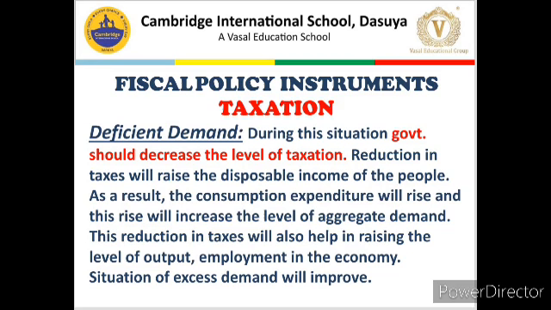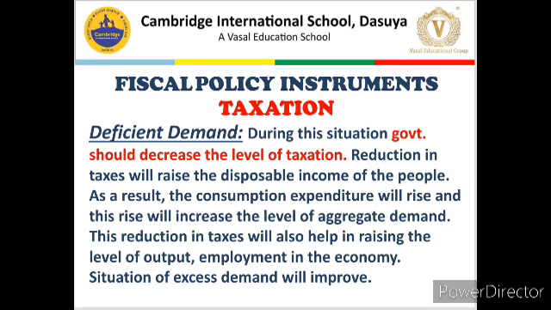So, in the situation of deficient demand, government should do just the opposite of excess demand. Government should reduce the existing rates of taxes, and this reduction in taxes will raise the disposable income of the people. If they now have more money to spend, consumption expenditure will rise, and this rise in consumption expenditure will increase AD in the economy.